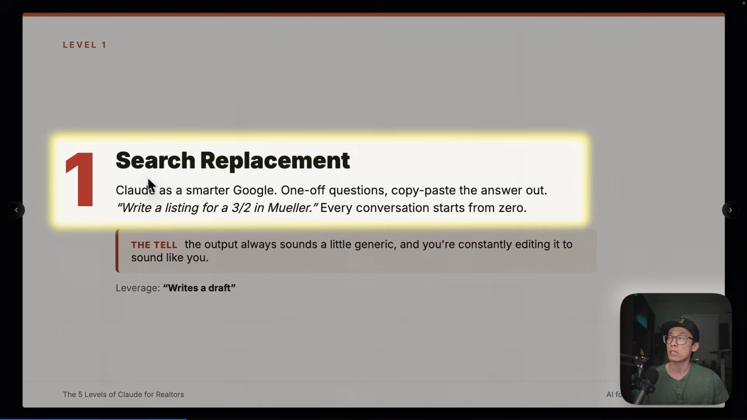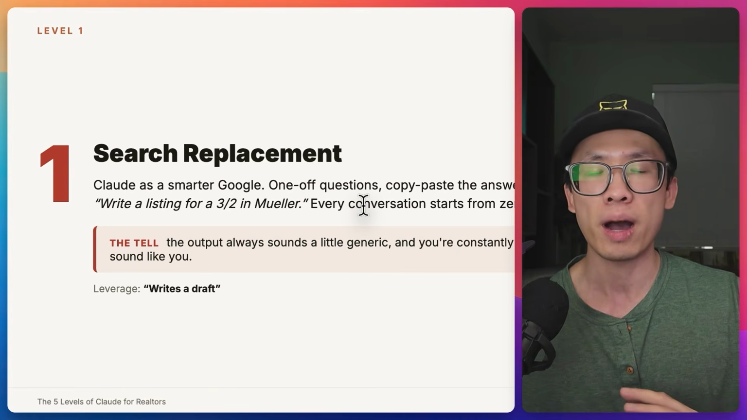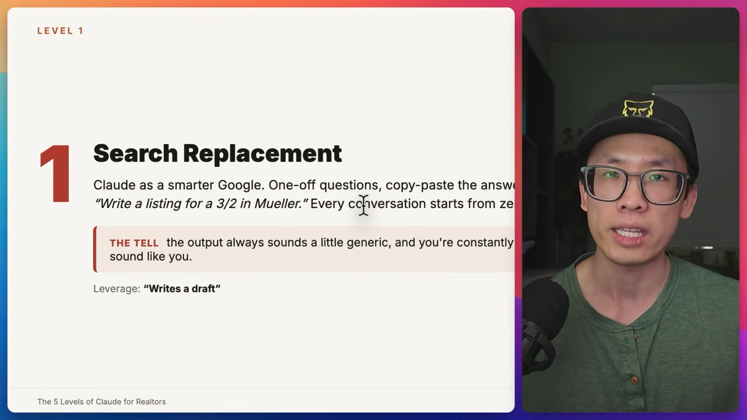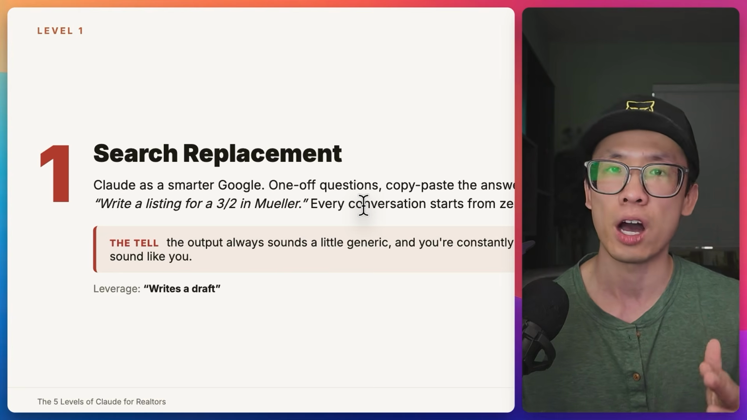First one, you're using Claude as a search replacement. At this level, you're typing in your question, like write a listing for a 3-bedroom, 2-bathroom home in Mueller. And every time you start that conversation, it writes from what it knows about Mueller. It writes a very generic output because Claude is trained on all of the publicly available internet data out there and is going to create an average response. That's how Claude or any sort of LLM, large language model, works.